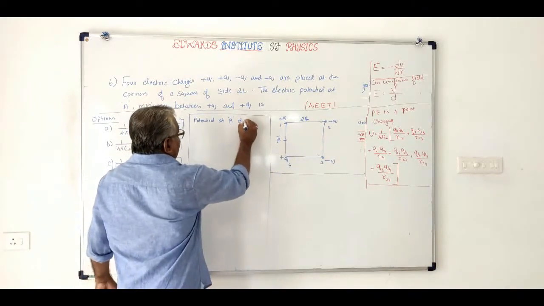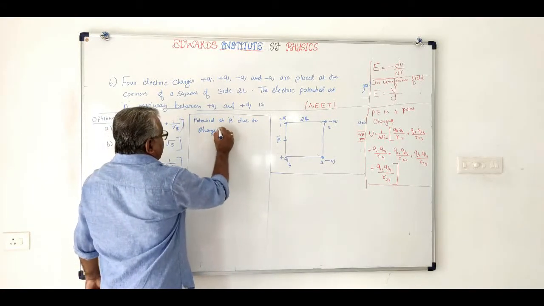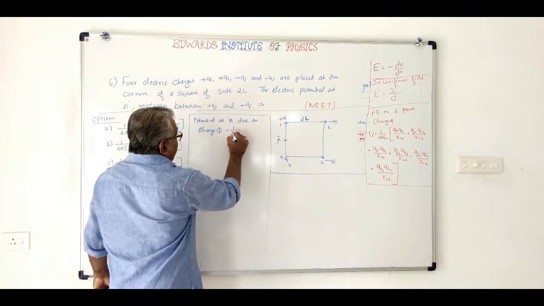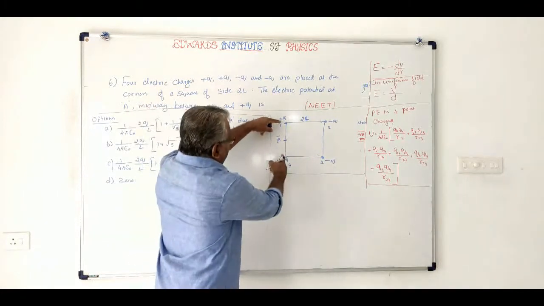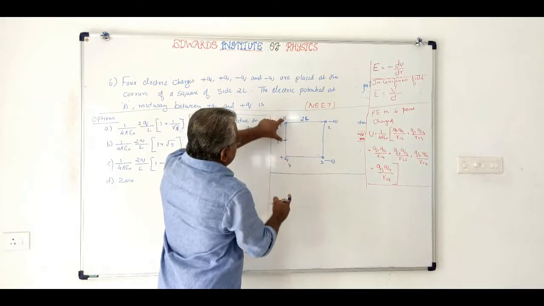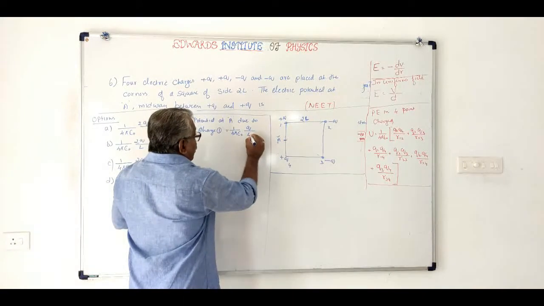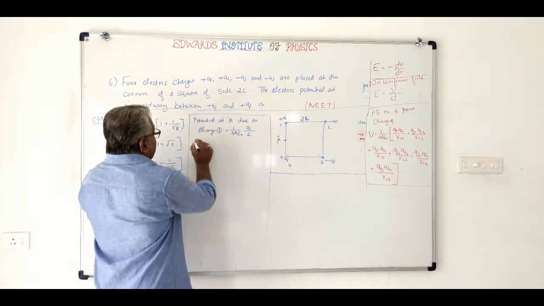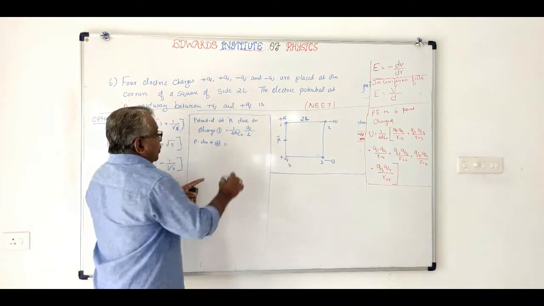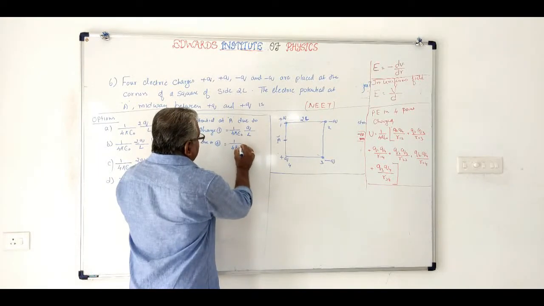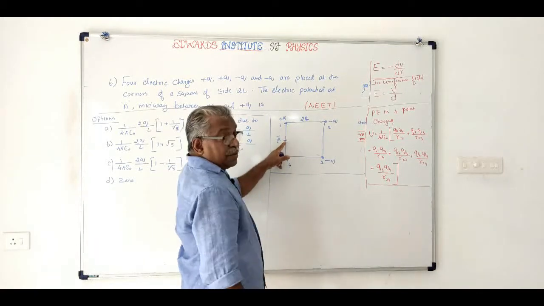Potential at A due to charge 1 will be equal to 1 by 4 pi epsilon 0 into q by r, and this r is equal to L, so it is q by L. Now potential due to the charge at 2 will be 1 by 4 pi epsilon 0 into q by r.